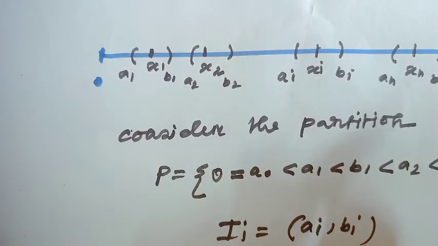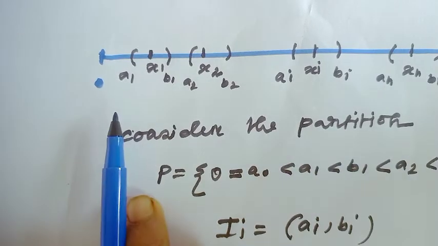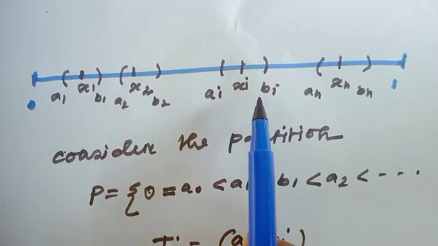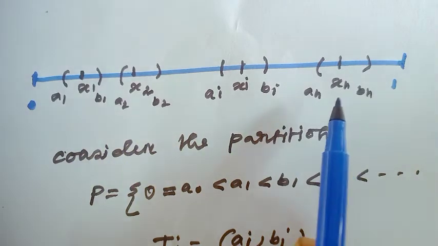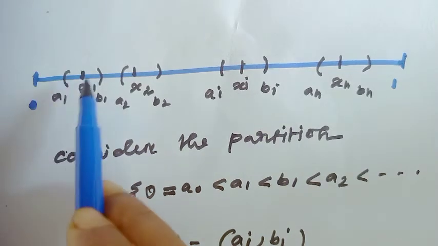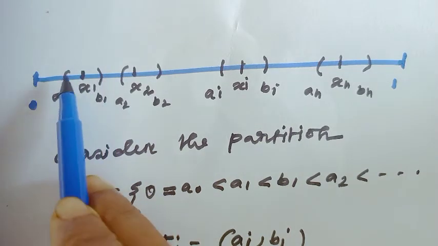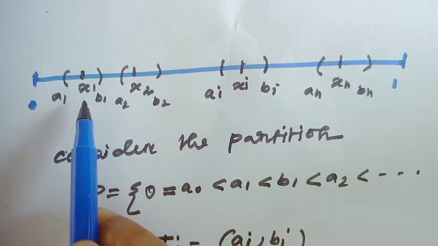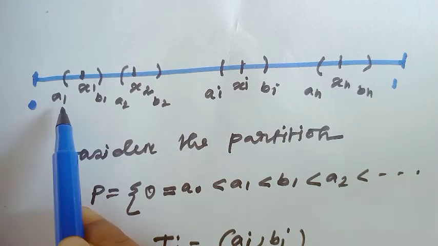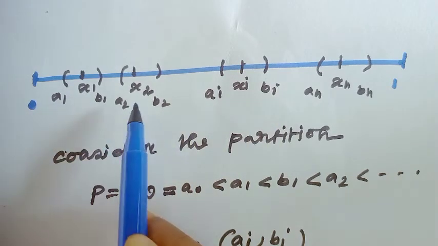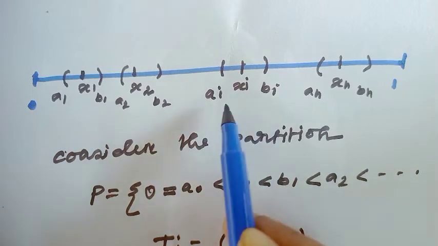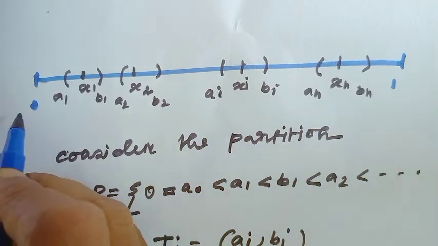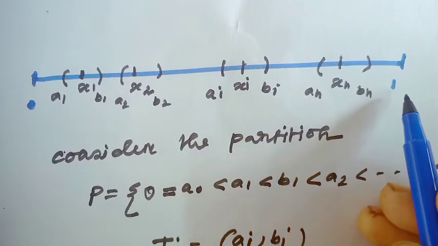This is just like a partition. Here the interval 0, 1, and this is x1, this is x2, this point is xi, this is xn. And consider the intervals in which I have enclosed each point. Consider this is A1, this is B1, this is A2, this is B2, this is Ai, this is Bi. Similarly, this is An, this is Bn. And here the point 0 and here the point 1.